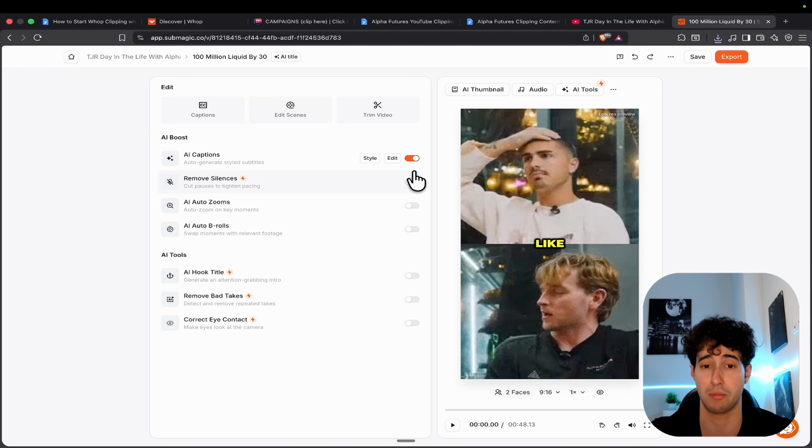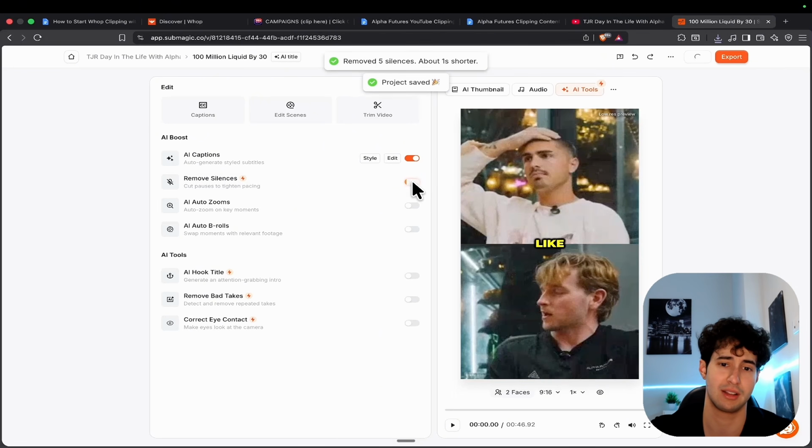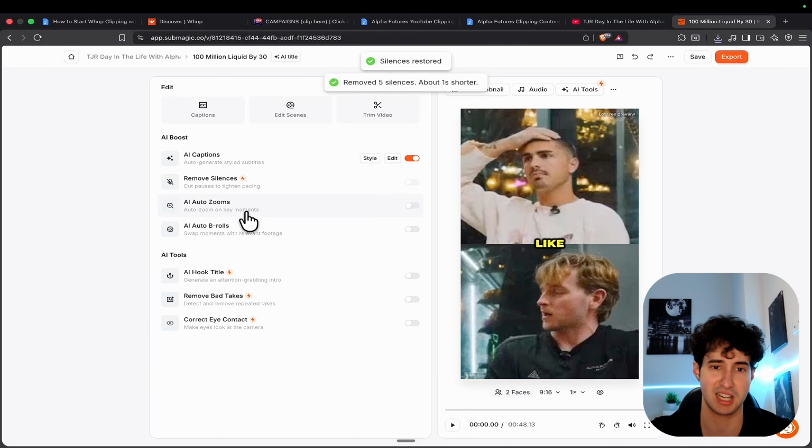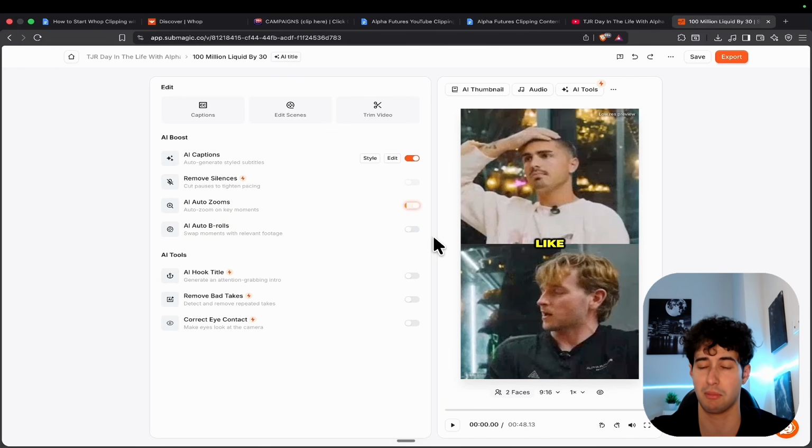Then we also have this option to remove silences if we actually want to. Now I will personally choose to leave it off for this example. Then Submagic also gives us the option to do AI auto zooms, which if we enable, you will see that the AI will automatically zoom into the person that is talking, which can make the video a bit more engaging. And we also have the AI auto b-roll option, which if we actually turn on, then AI is going to select the relevant footage and put it on top of our clip. So we don't just see the 2 characters that are talking, and we also can see some b-roll. Now for a clipping campaign, this is not ideal, but if you're generating shots for yourself, that would actually be pretty good.